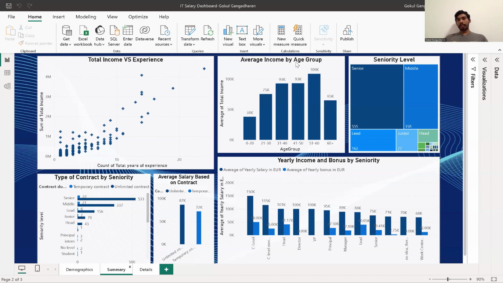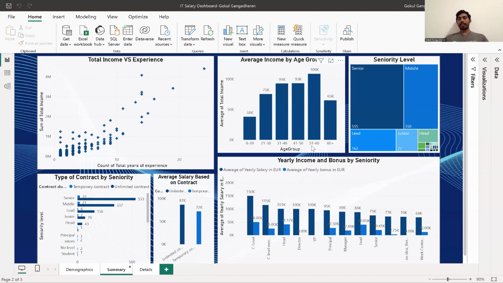The second chart shows an average income breakdown based on age group. Here we can see that people working in the IT field between the ages of 51 and 60 are earning the most, at 109K on average per year.